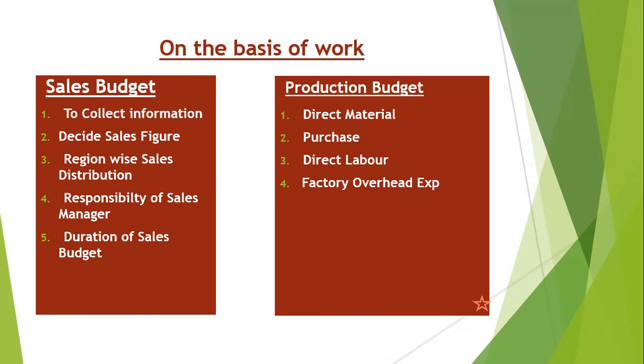Then we can make the factory overhead expense budget also. We can combine the budget and include these expenses in the same budget also. But if we really want to make an individual budget, then we can make the factory overhead expenses individually.